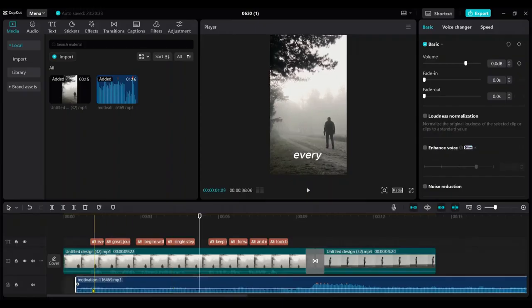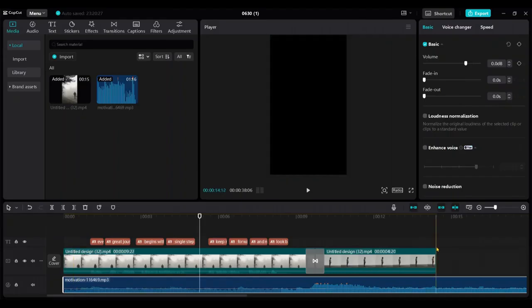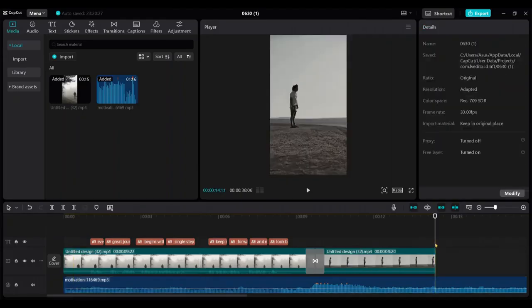Now, I adjust the track by dragging the left side handle. Cut the right part of the track from here.